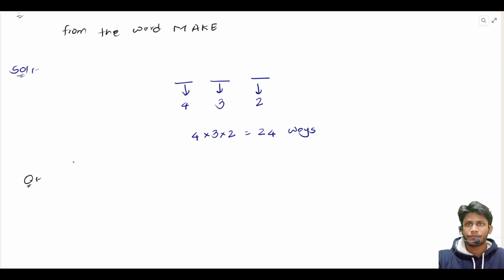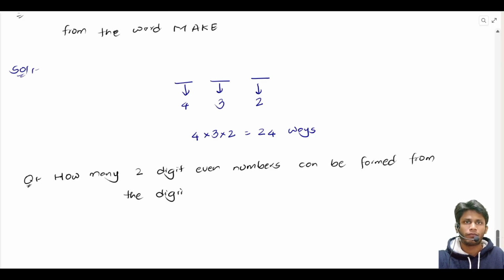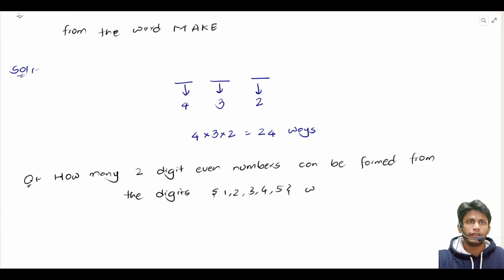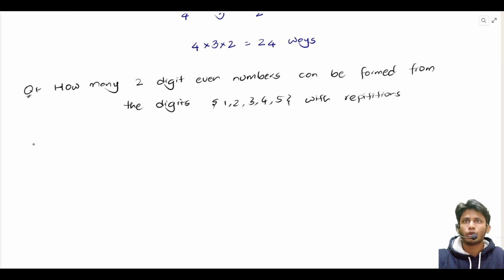Now let us say how many 2-digit even numbers can be formed from the digits 1, 2, 3, 4, 5 with repetition. So we want to find 2-digit even numbers from the given numbers, and we can use the digit again. That is, we are allowed to do repetitions.